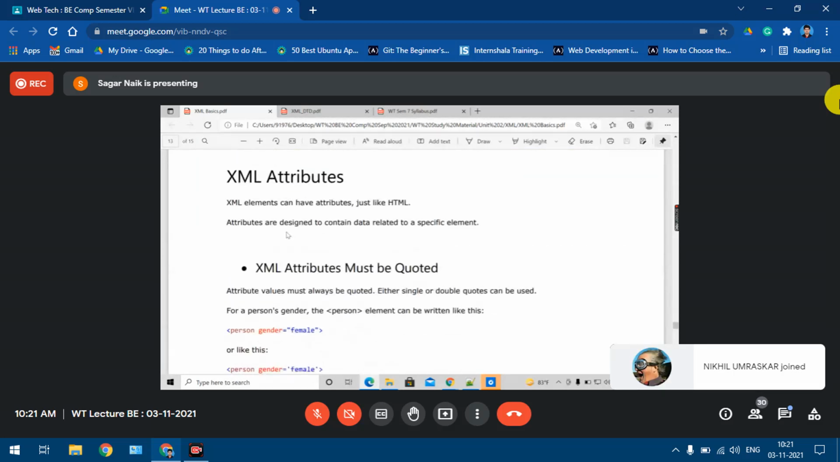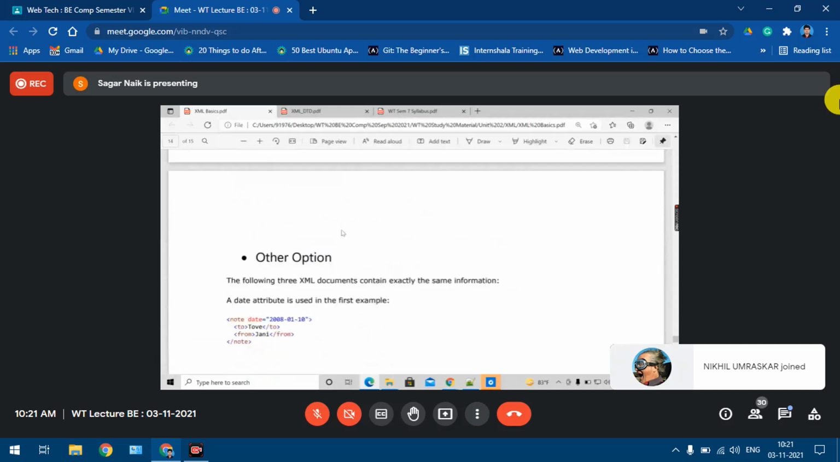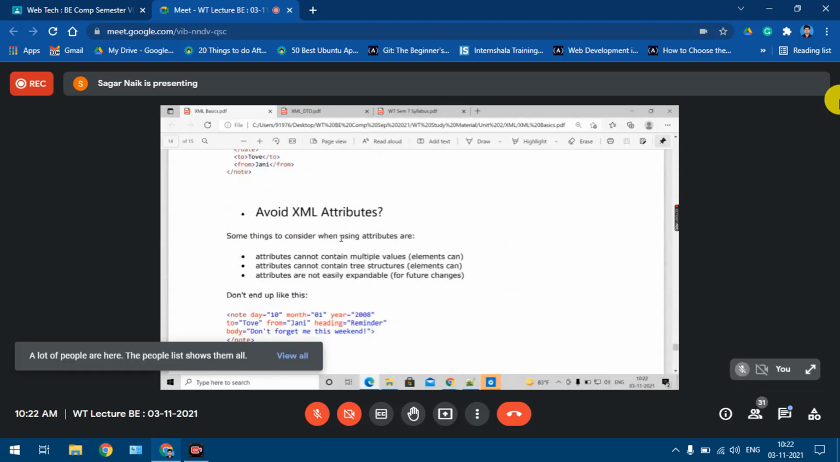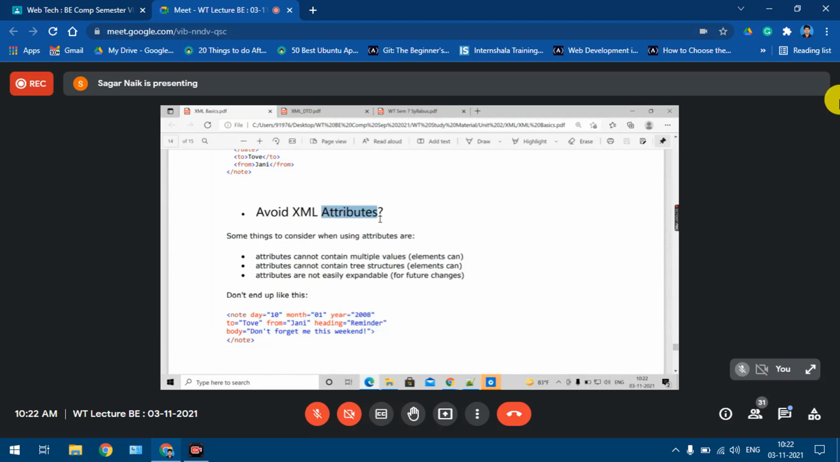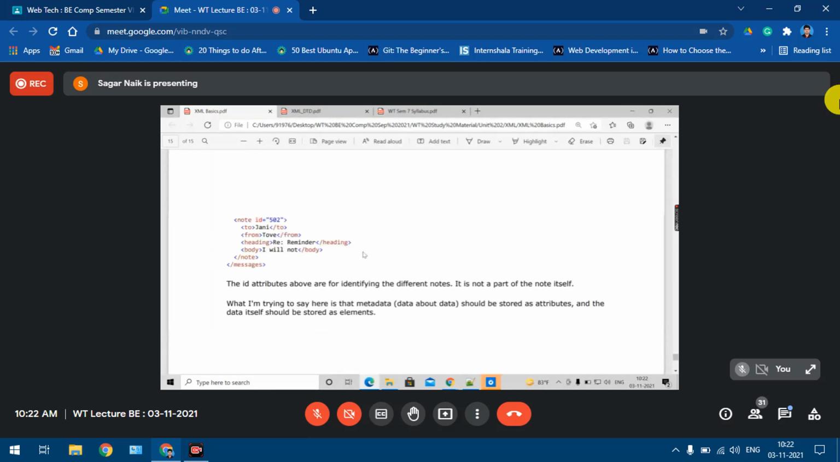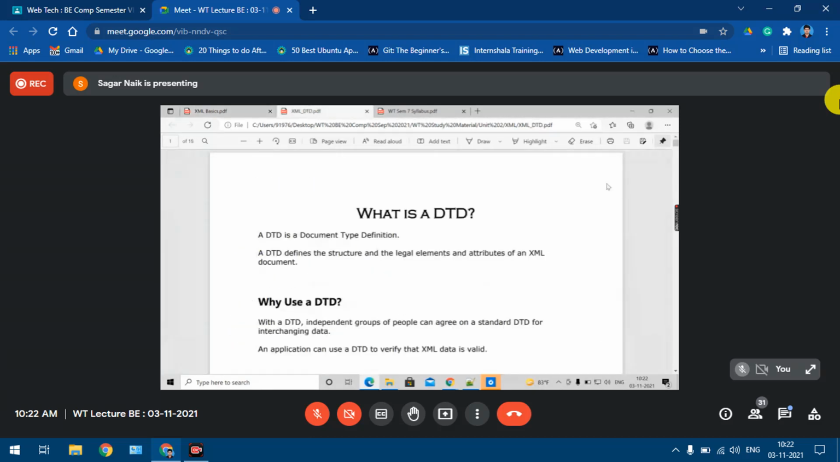Then something about the attributes. In most of the cases, we are not going to go for the attributes in XML. We can do the same thing using elements also. Yes or no? And attributes we are going to reserve for the metadata, data about the data. Yeah, so these were the basic things, and I think yesterday in my offline lecture I had started with